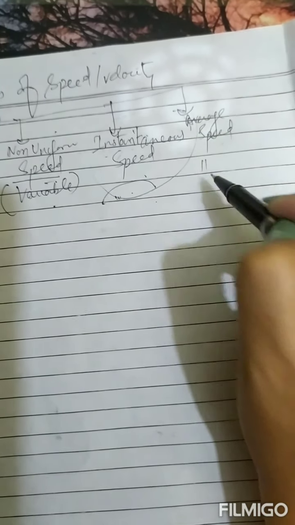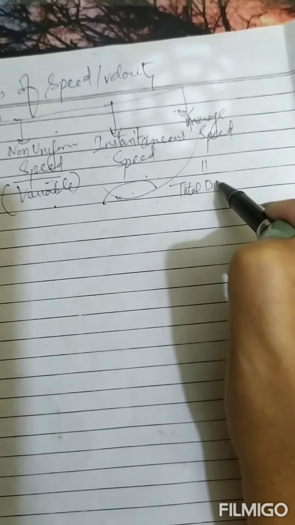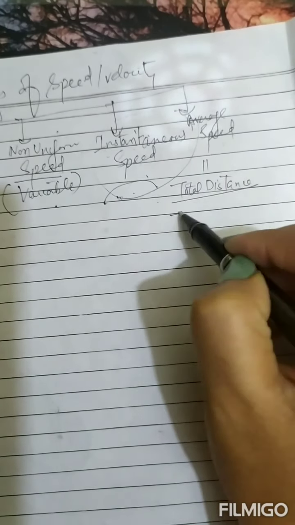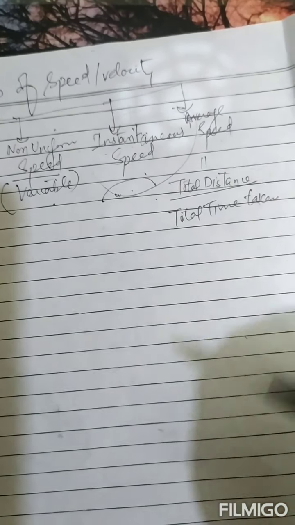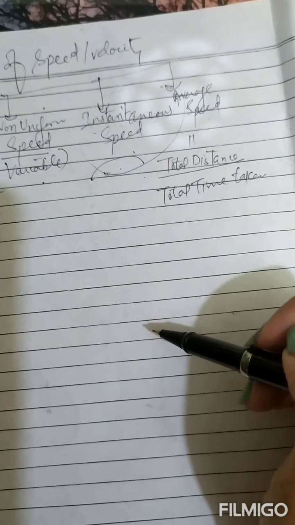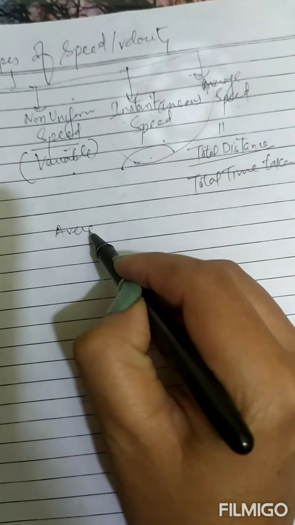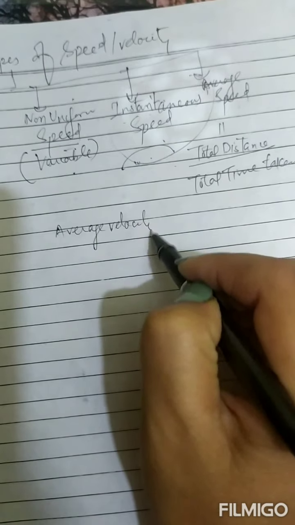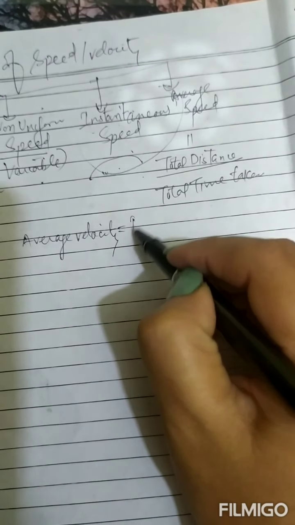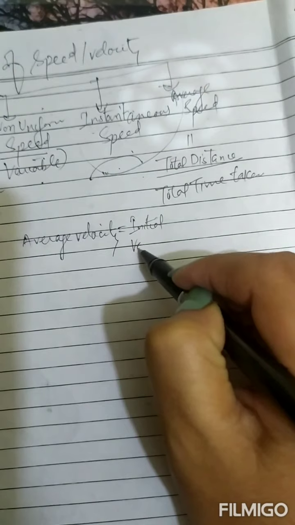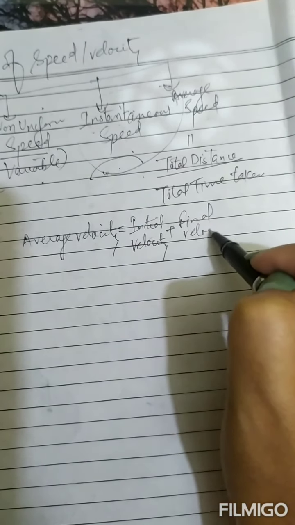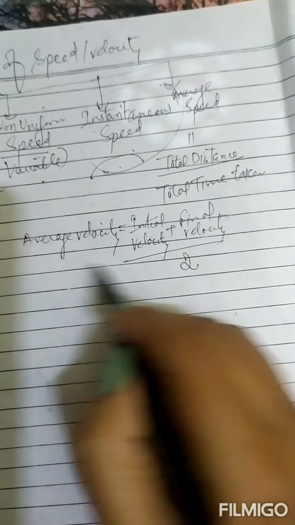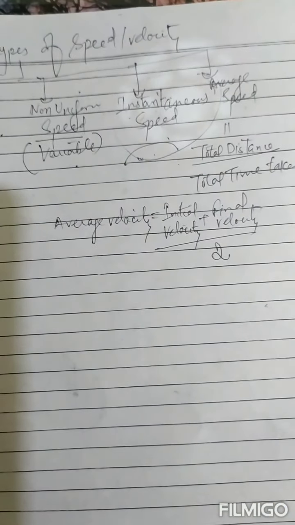Now what is average speed? It is the total distance traveled over total time taken. This is the average speed. Similarly, we can calculate the average velocity. For average velocity, there is also another formula. It is initial velocity, means the starting velocity, plus final velocity, the ending velocity, divided by 2. This is also the formula to calculate average velocity. Okay, this is all about speed.